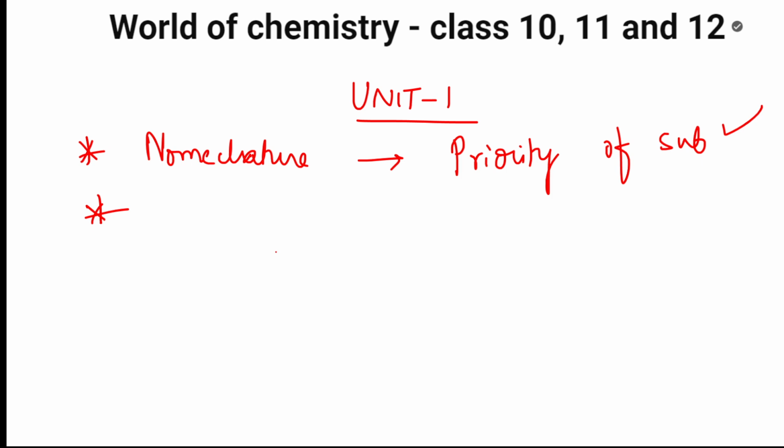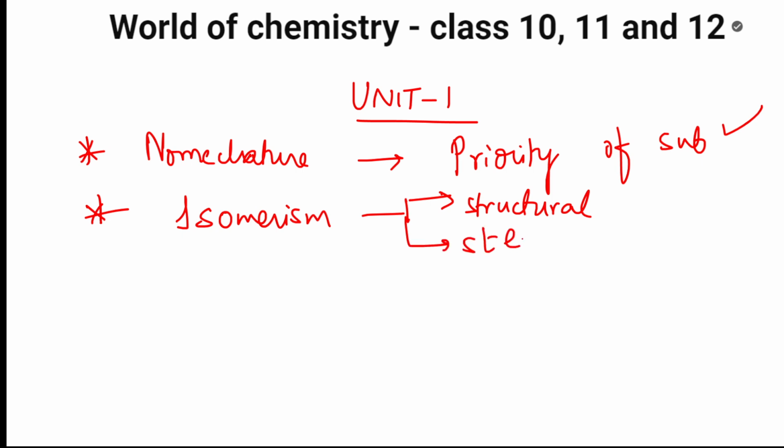Then gradually I'm moving the topic from nomenclature to isomerism. Isomerism is compulsory. They will clearly ask you one question from structural and one question from stereo. State board students also have this. So structural isomerism as well as stereo isomerism, they're going to ask you a question. So please prepare for that topic. If you have already uploaded the video, watch it.